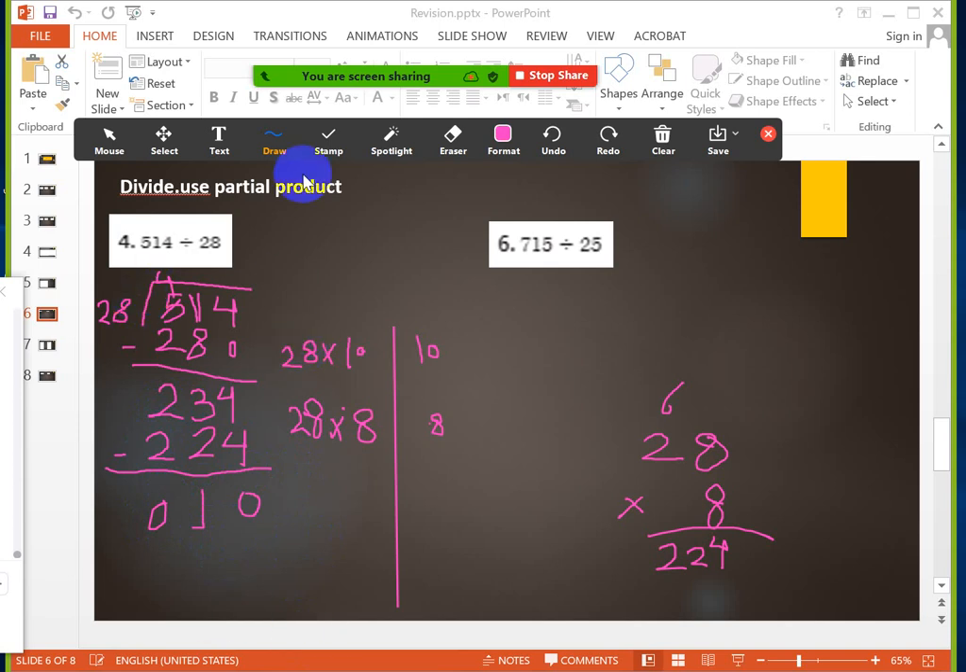Then to find the quotient, I have to add the numbers. Here, 10 and 8. 10 plus 8 equals 18. That means this is the quotient, but there is 10 remaining with me. I can't divide it on that 28. That means this is a remainder, right? So the quotient will be 18 remainder 10. This is the quotient by using partial product. Okay?